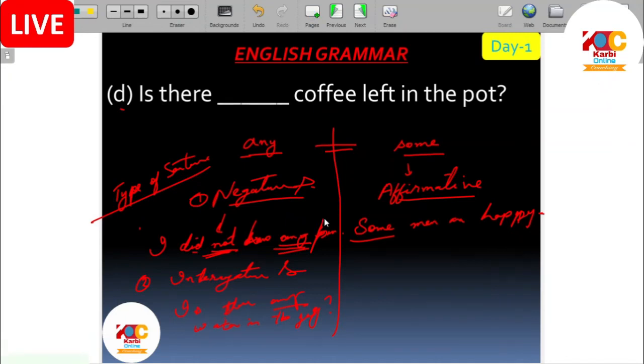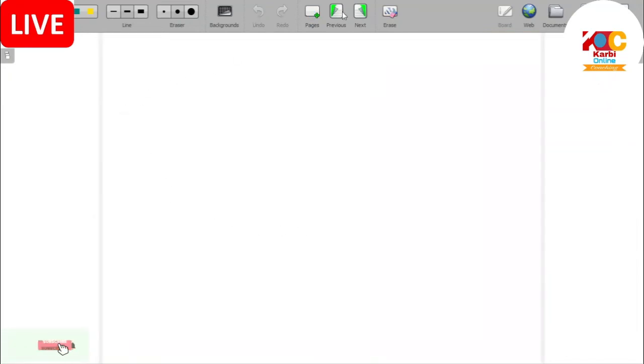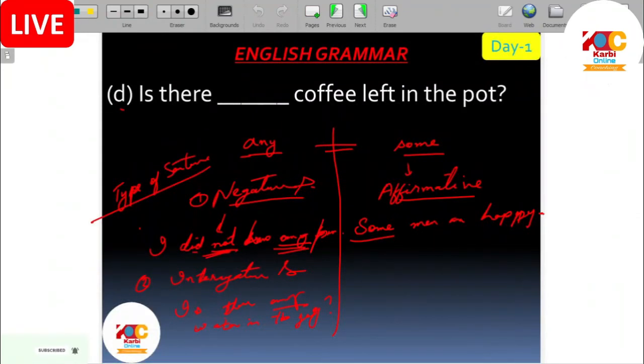For example, when you ask a question, generally in interrogative sentence, any will come. But there is an exception to this rule. Exception is that sometimes instead of any, we can use some also.